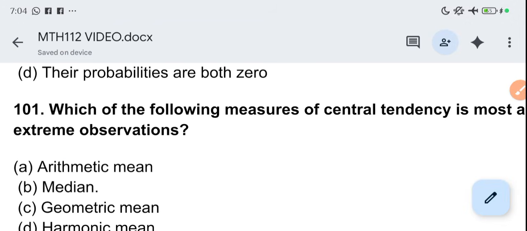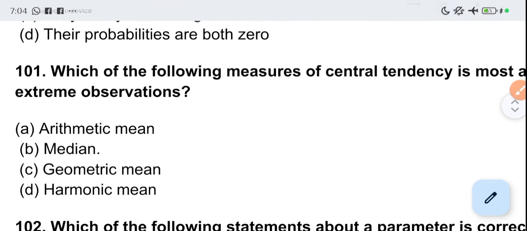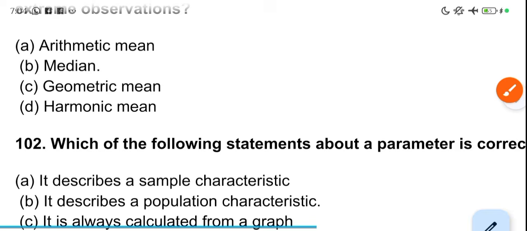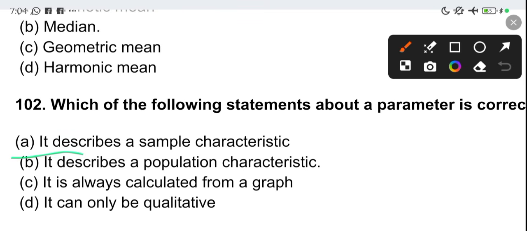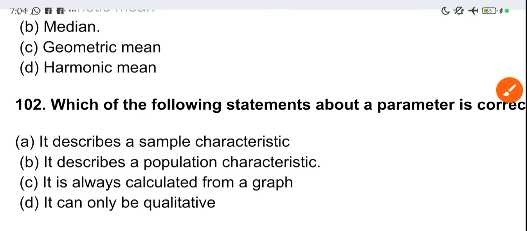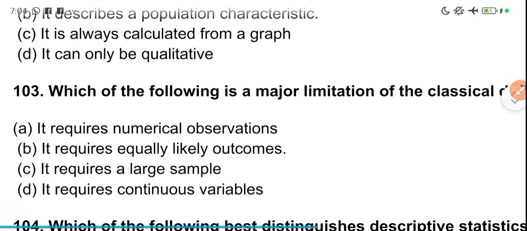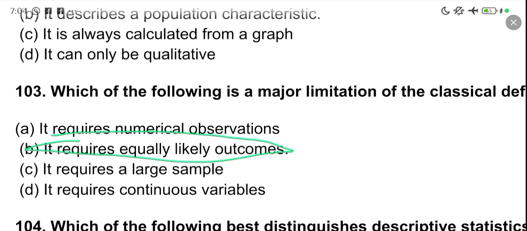Which of the following measures of central tendency is most appropriate for a distribution containing extreme observations? The median. Which of the following statements about the parameter is correct? It describes the population characteristics. Of course, it is not the sample. A parameter is for the population, not the sample. Which of the following is a major limitation of the classical definition of probability? It requires equally likely outcomes.